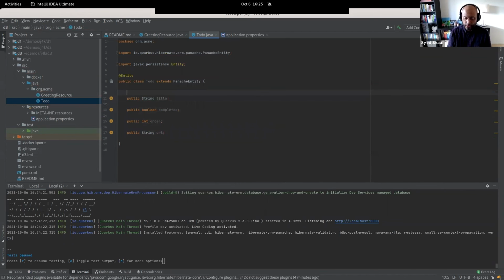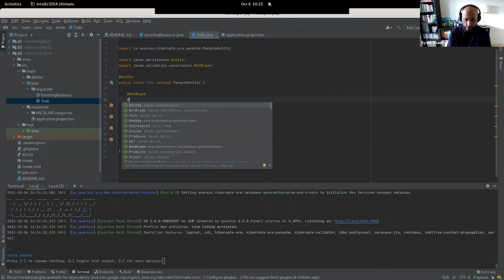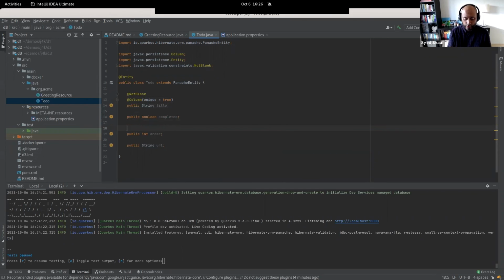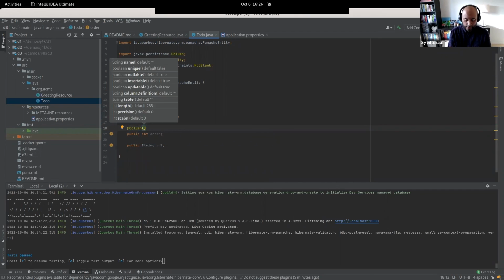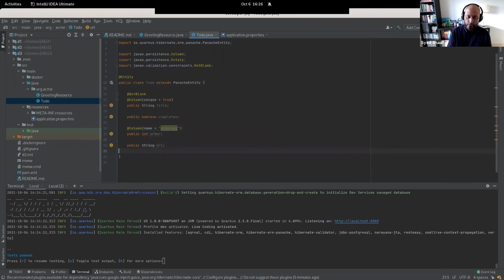But of course, I want to make sure that my title is not blank, so adding the NotBlank annotation there. I want to add maybe that it is unique, so add the Column annotation. And here I can say, hey, it should be unique. But one thing you might have noticed, and of course, if you've worked with SQL long, you would know that order is kind of like a keyword, right? So if I put that in there, it's going to go massive fail, right? So I want to make sure that this is called something else, as an example. So nice, we can do that.